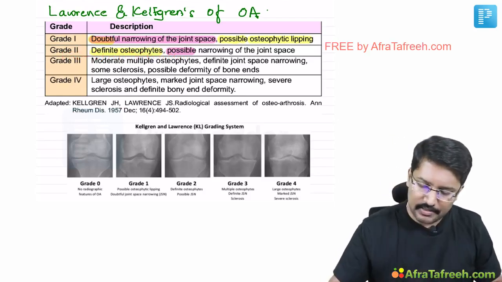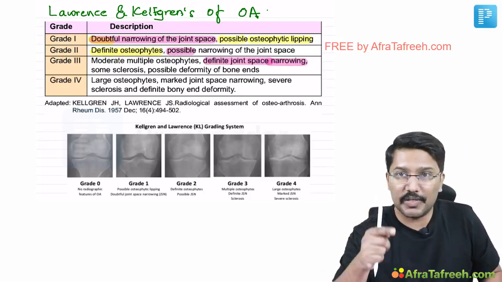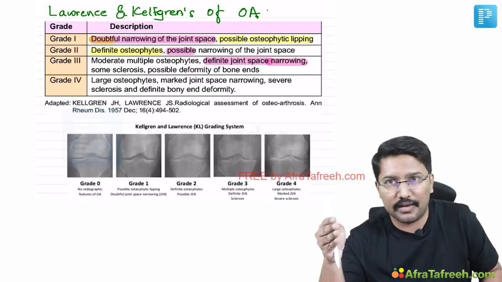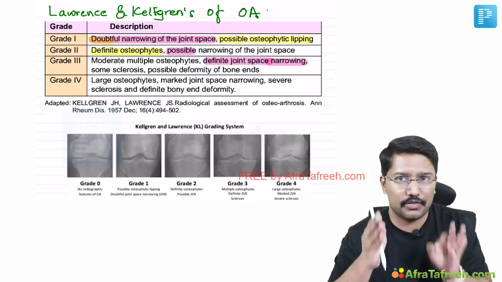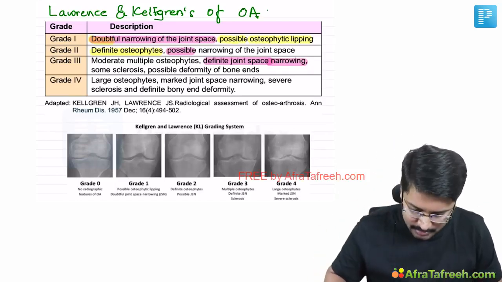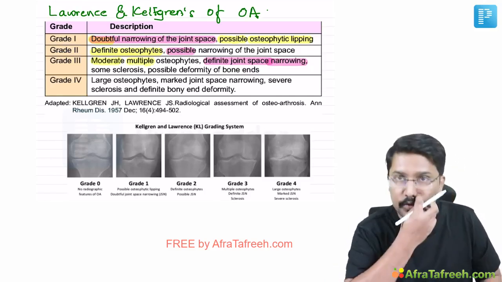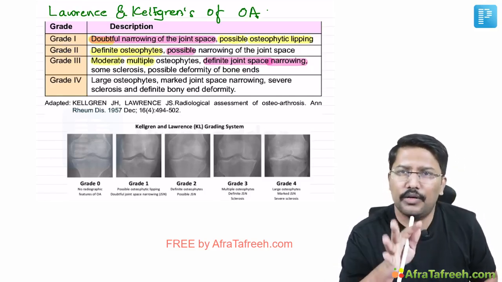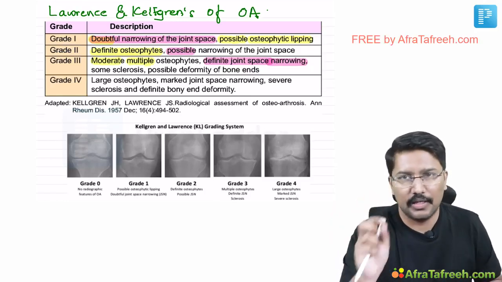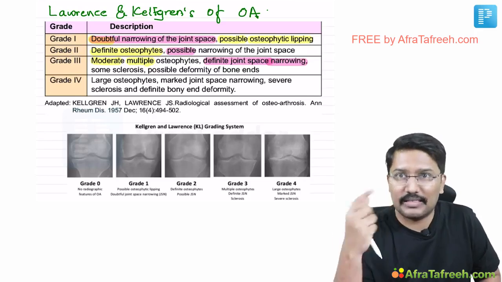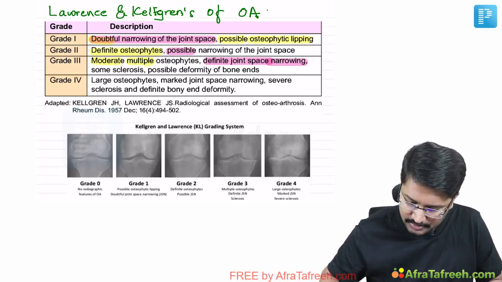What happens in grade 3? We have definite joint space narrowing. So the joint space narrowing becomes definite in grade 3. Osteophytes become definite in grade 2. This is the relation for us to remember. And in terms of osteophytes, they are moderate and multiple. When we were talking about grade 2, we were only saying definitely there is an osteophyte, even a single one is enough. But in grade 3, they are moderate in size and multiple in number. And there is definite joint space narrowing.